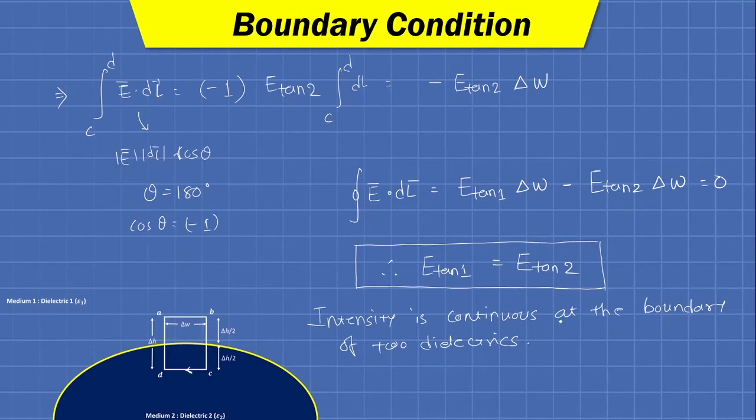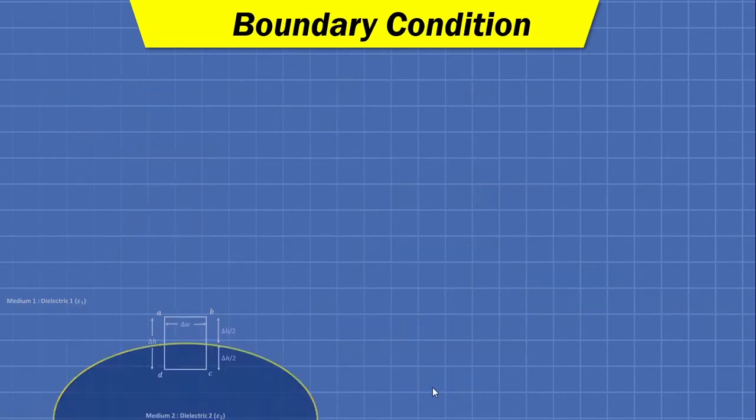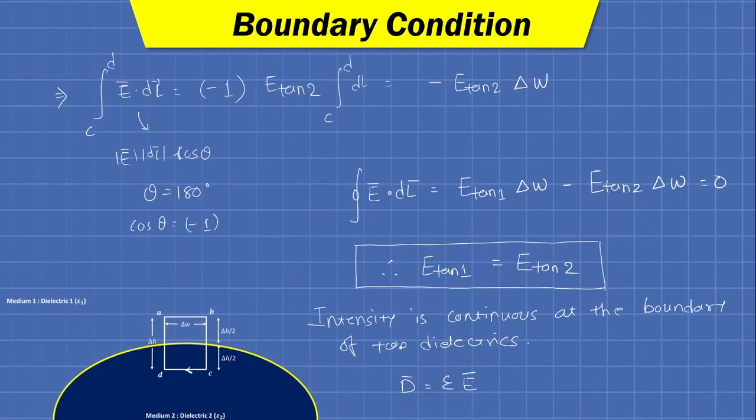Now as we have E101 equals E102, we have a relation E bar equals epsilon E bar. We can use this relation and determine the relation between the tangential components. So here we can also write E bar equals D bar divided by epsilon. So E101